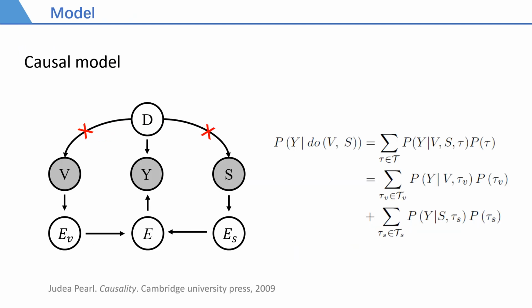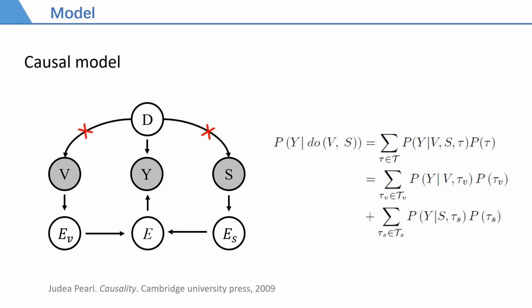Based on this observation, we formalize cross-modal causality for the video QA task with a structured causal model. Gray variables are observed data. V is a specific video and S is a specific sentence. D represents the data domain, determined by the collected dataset. It causes the co-occurring of objects in the video V and various words in the sentence and answer label Y.